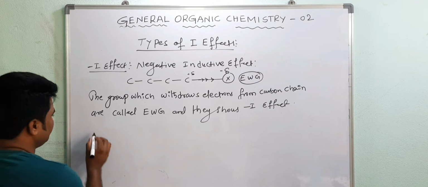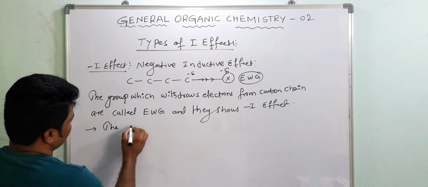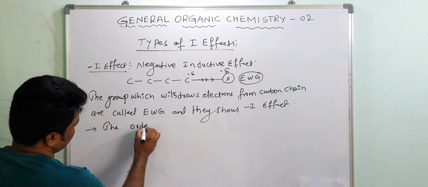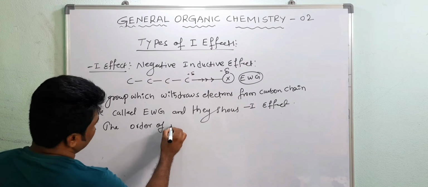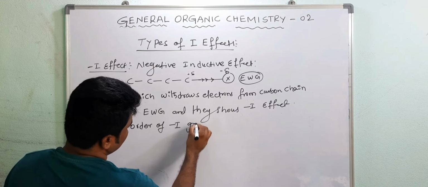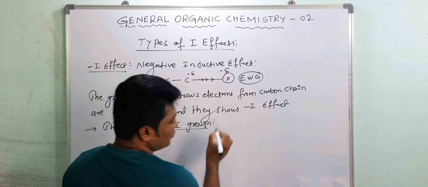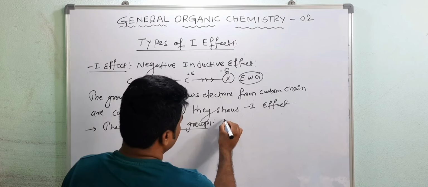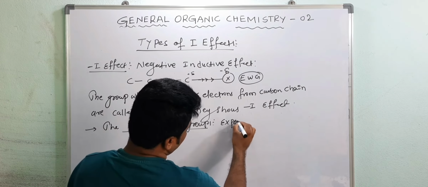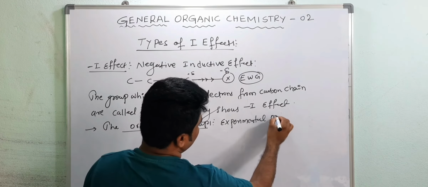Next is the order of minus I groups. Actually this is totally an experimental value. You have to mug up the order. This is the experimental order.